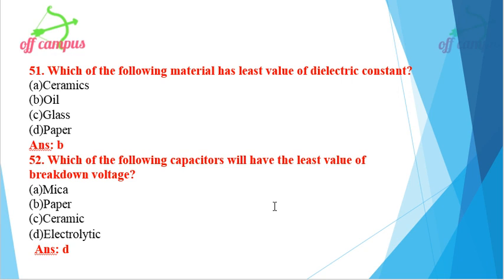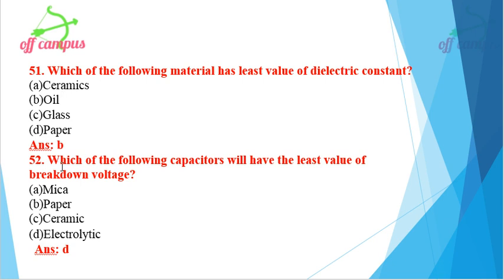Which of the following material has the least value of dielectric constant? Four options are given: ceramics, oil, glass, paper. What is asked? Which of the following material has the least value of dielectric constant? It is option B, oil.